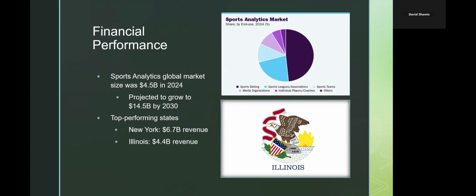And then in terms of state revenue from gambling, you have New York with 6.7 billion and then Illinois with 4.4 billion.